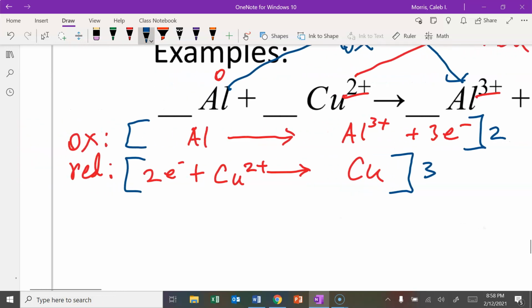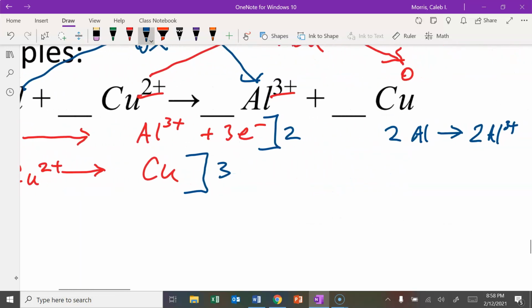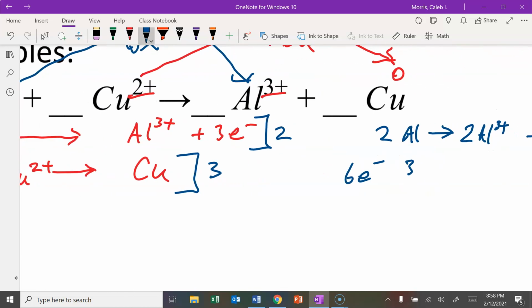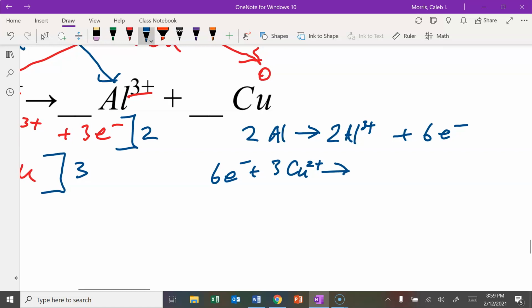And we have 3 times 2, that gives us 6 electrons, 3 copper ions, and that gives us 3 copper.